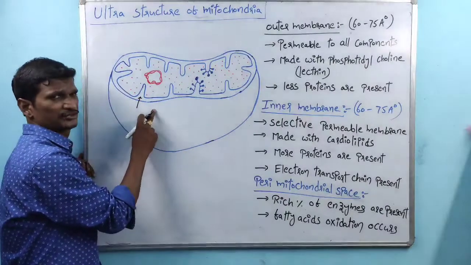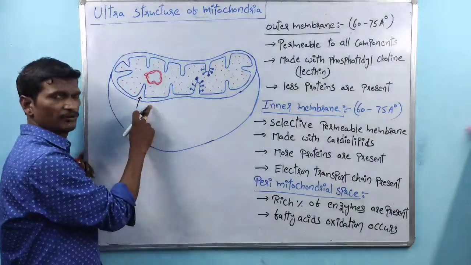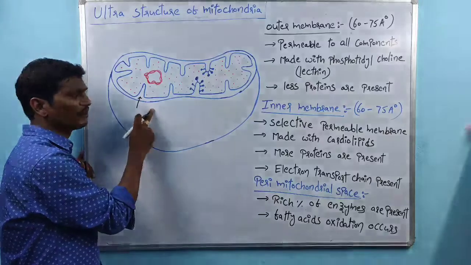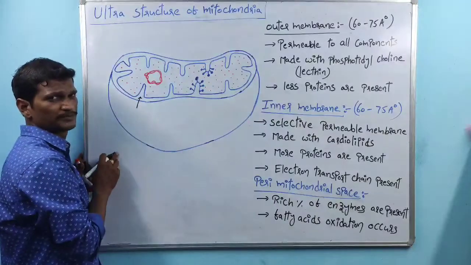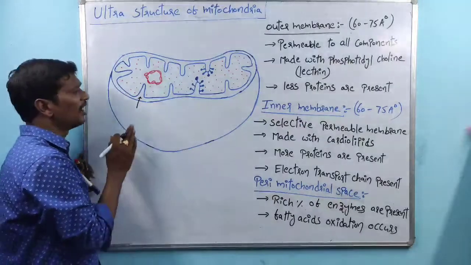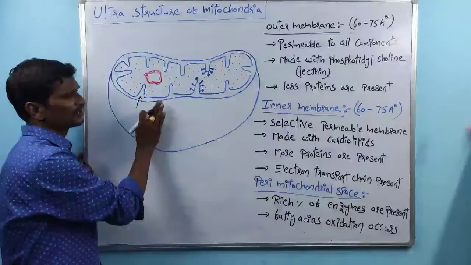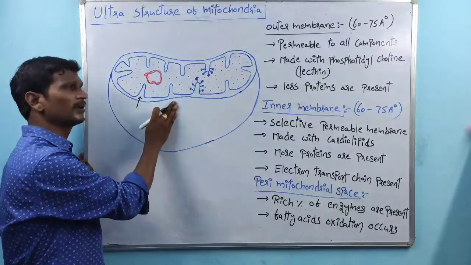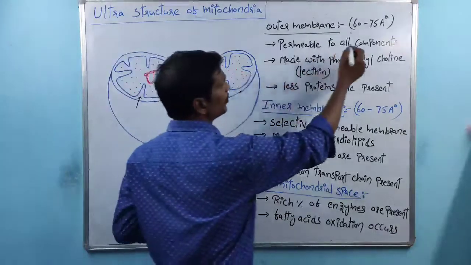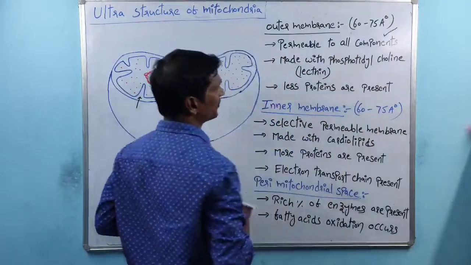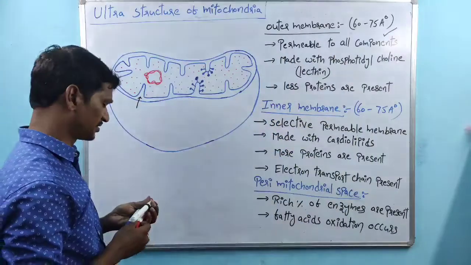Here there is no restriction. The outer membrane of mitochondria is not involved in selective permeability, meaning selective transportation. All the molecules easily cross the outer membrane of mitochondria, meaning it is permeable to all the components.